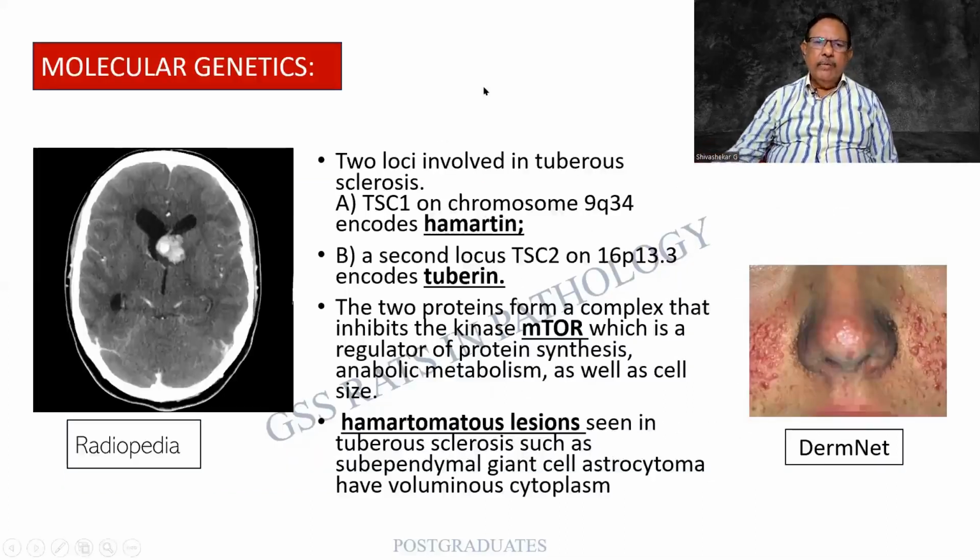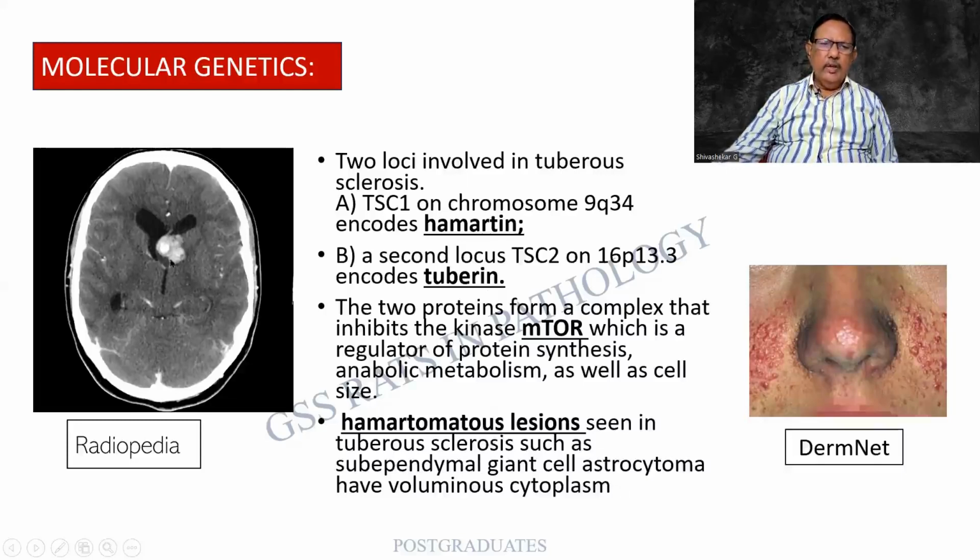As I had mentioned in one of my first slides, the molecular genetics will depend on TSC1 and TSC2. TSC1 codes for hamartin, whereas TSC2 encodes tuberin. These two are important. And these two proteins form a complex that inhibits the kinase activity of mTOR. As a result, there can be an increase in cellular size and an anabolic metabolism development. This is from DermNet. You find that multiple small papules can be seen on the face, etc. Hamartomatous lesions of tuberous sclerosis are associated with this.